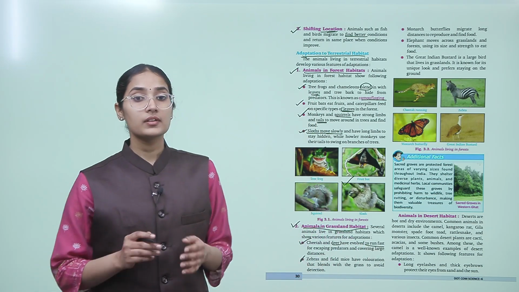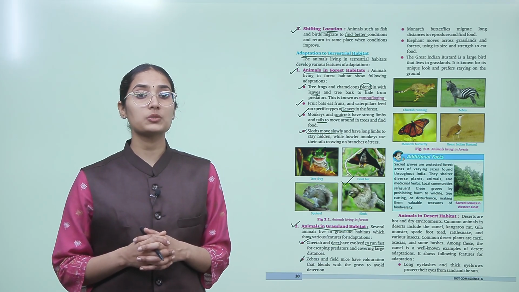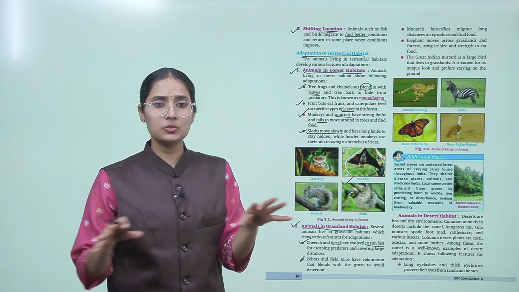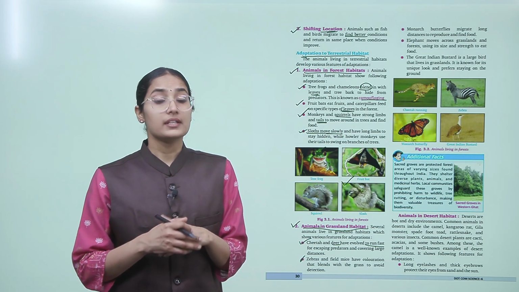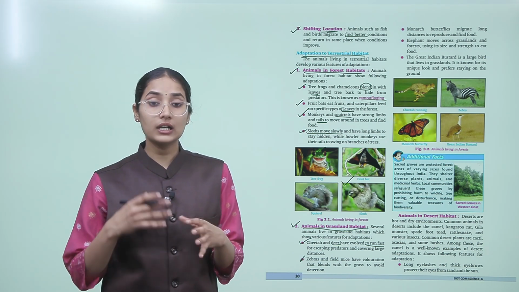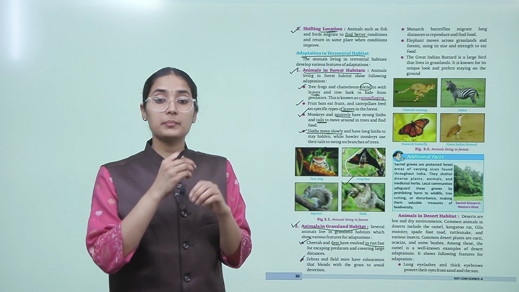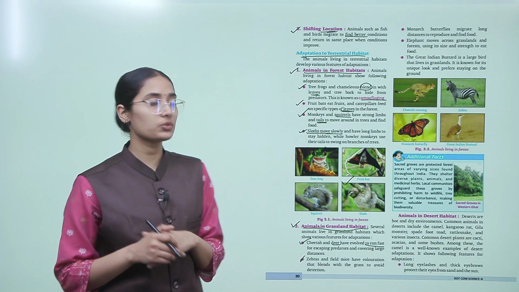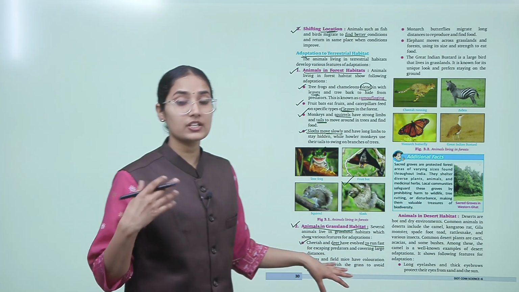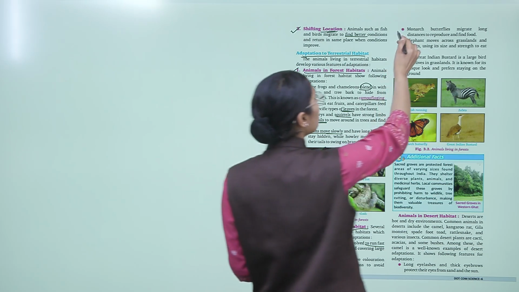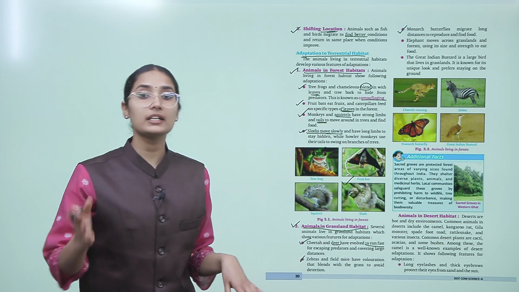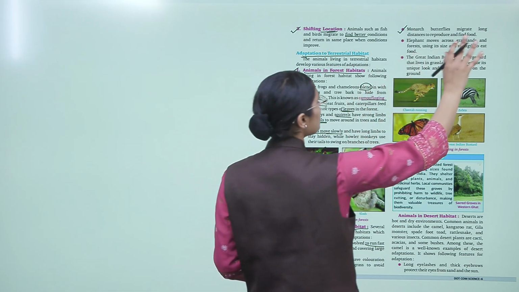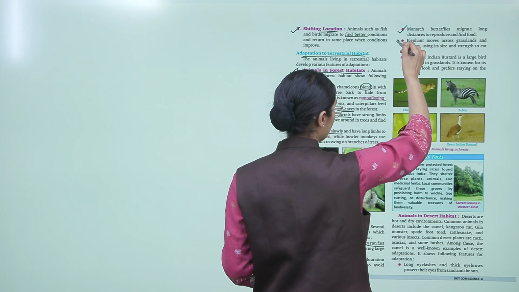Zebras and field mice have coloration that blends with the grass to avoid detection, okay. Since in grassland there are mostly grasses, zebras and field mice have the color of their body that blends with the background of that place, that is the grass, so that they can avoid detection from their predator. Now monarch butterflies, they migrate long distances to reproduce and find food, okay. So they go to different places to reproduce and find better food.